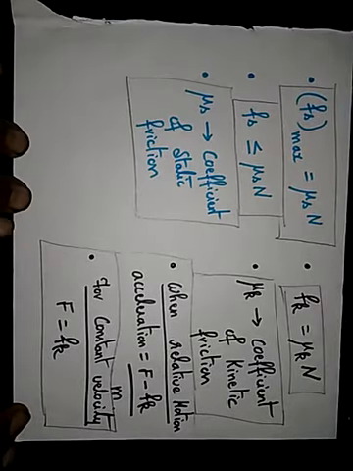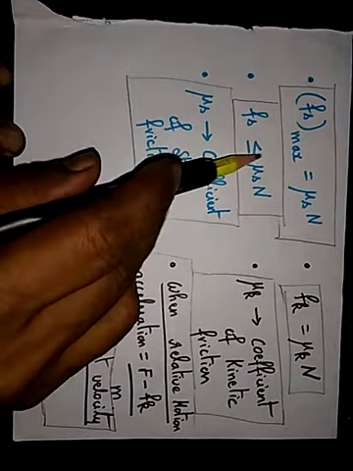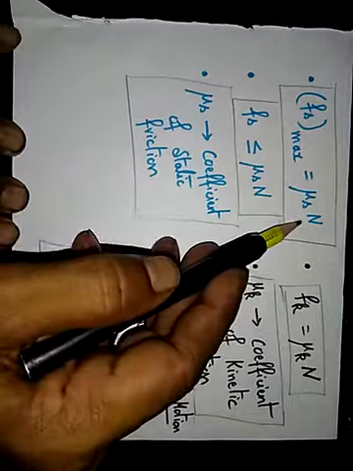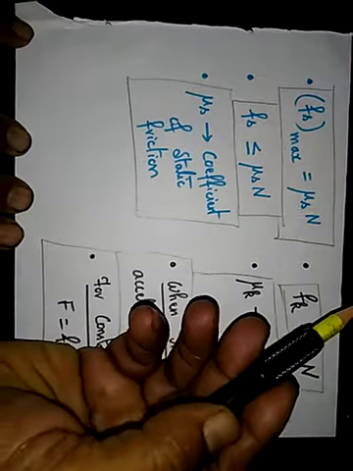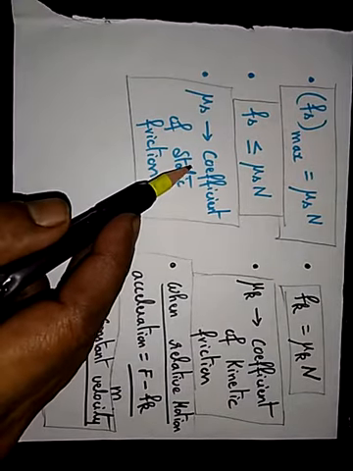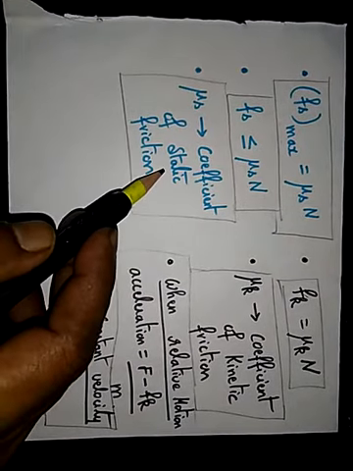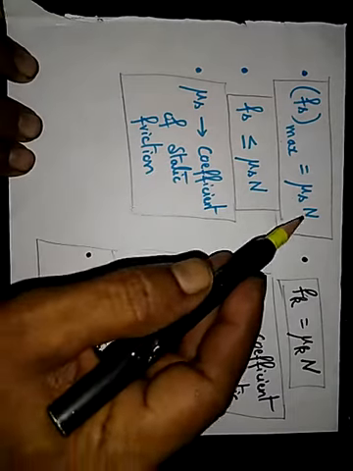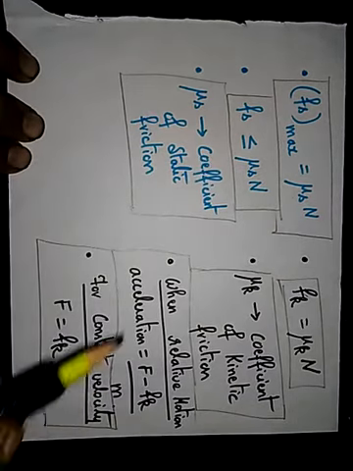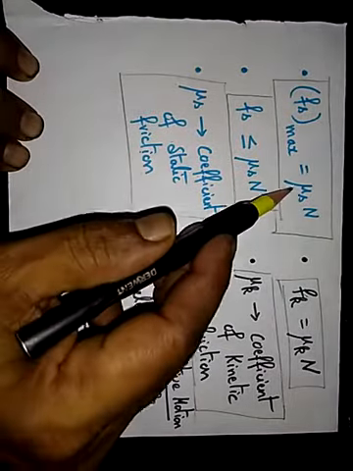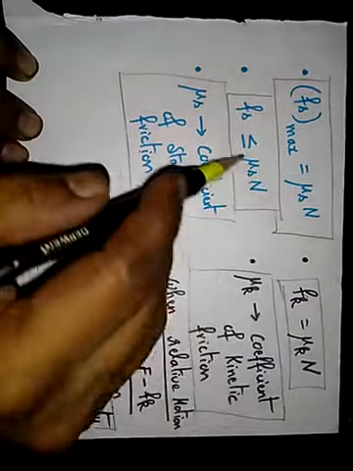Now we have defined what is static friction. Maximum static friction is equal to mu s into N. Mu s is the coefficient of static friction and N is the normal force.